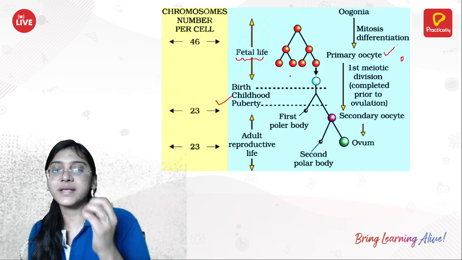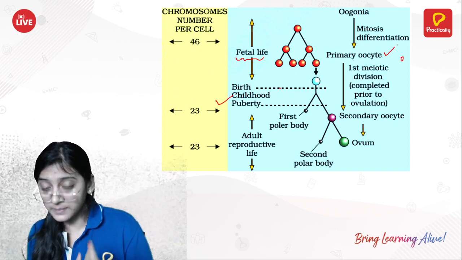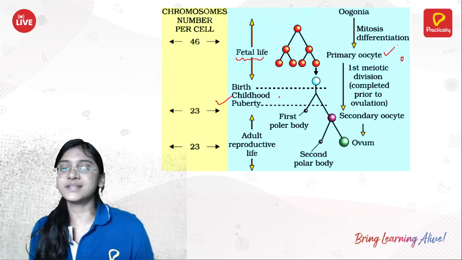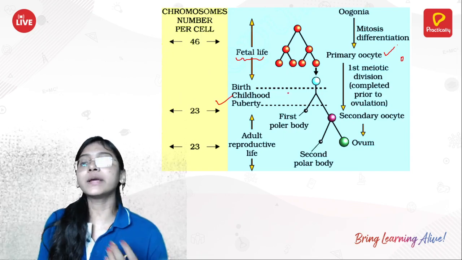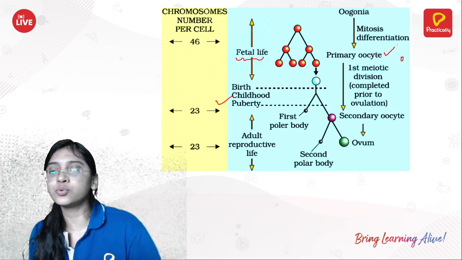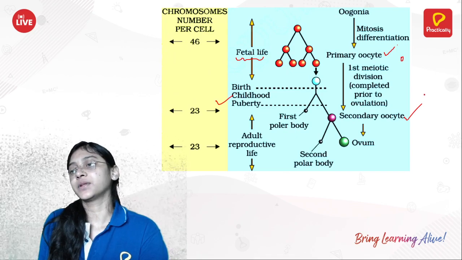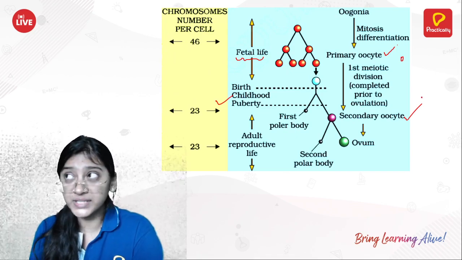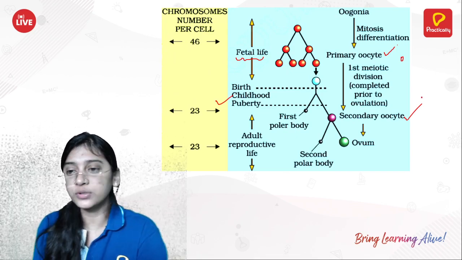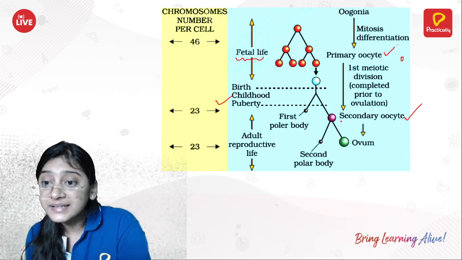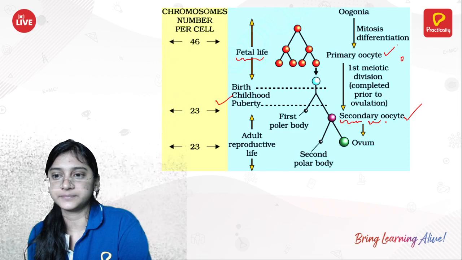But once the female baby is out of the mother and becomes an adolescent, at puberty, you can see the continuation of the primary oocyte to become a secondary oocyte. In the menstrual cycle, especially in ovulation, the female releases the egg, the ovum, which is nothing but a secondary oocyte.